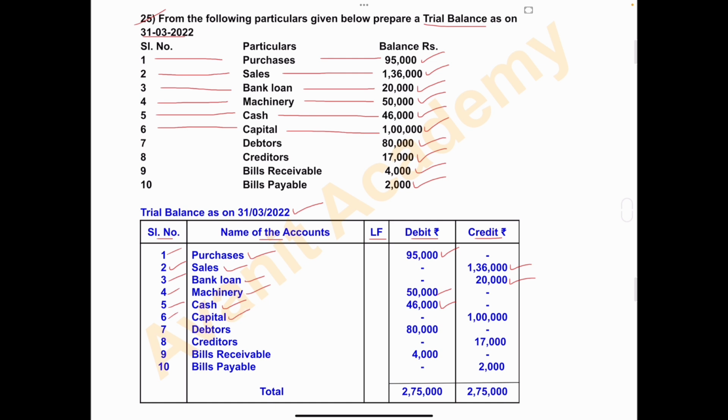Capital, debit column nil and credit column 1 lakh. Seventh one, debtors, that is current asset rupees 80,000. Serial number 7, name of the account is debtors. Write the amount in debit column 80,000 and credit column nil.